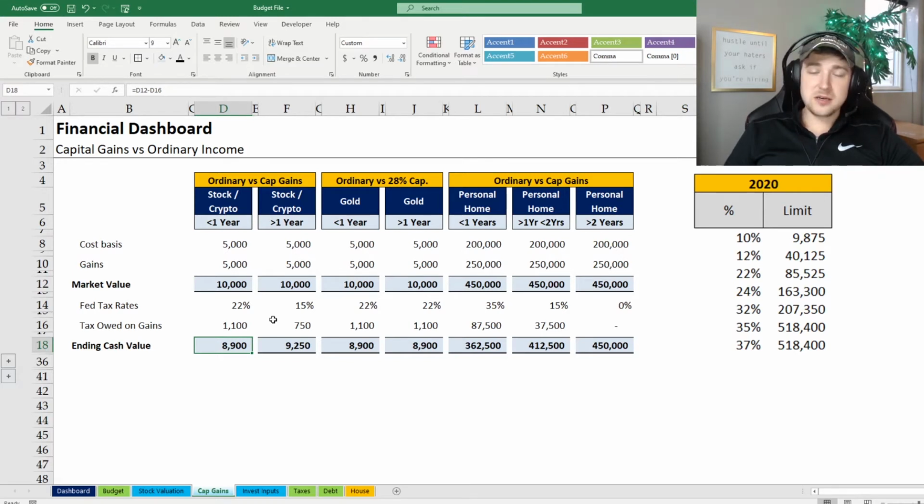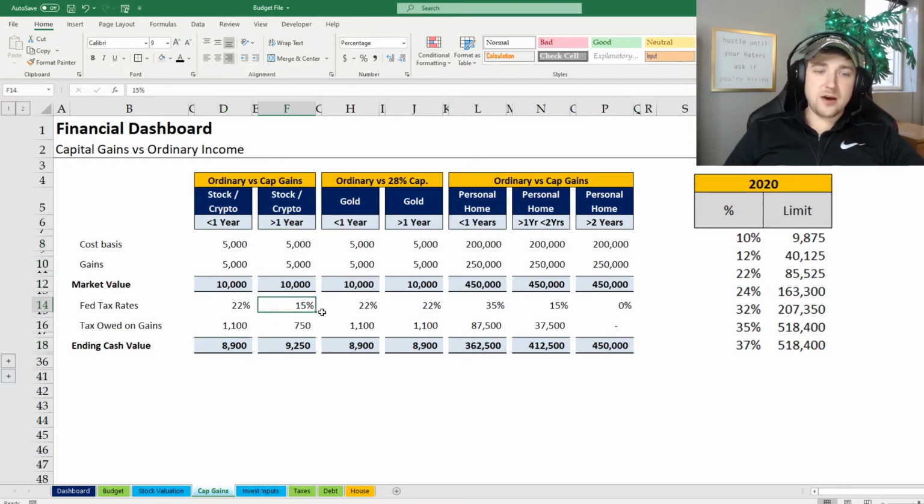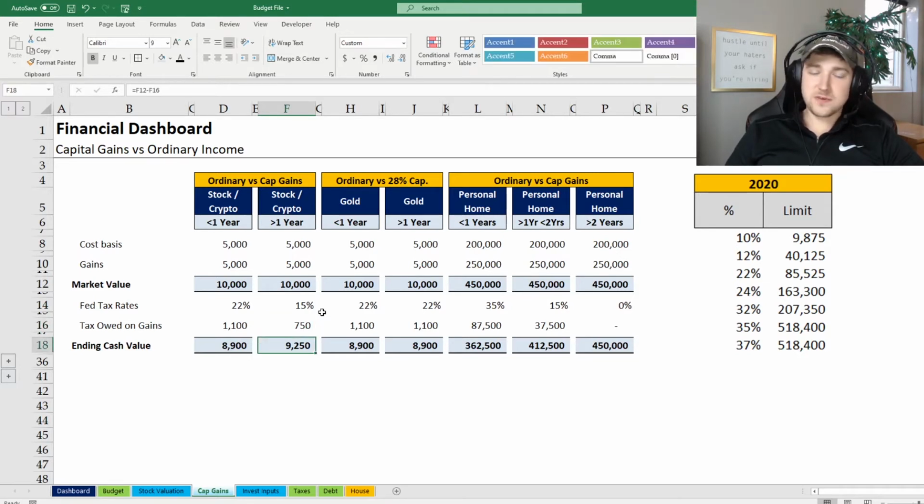It's still a nice gain, but should you have waited a year? Well, here's what will happen if you wait a year. That $5,000 is still a market value of $10,000 in this bucket. But now if you have held it greater than a year, you fall into the 15% capital gains rate, which means you actually only pay $750 in taxes, obviously due in 2022 in April, which would mean the ending cash value is $9,250.